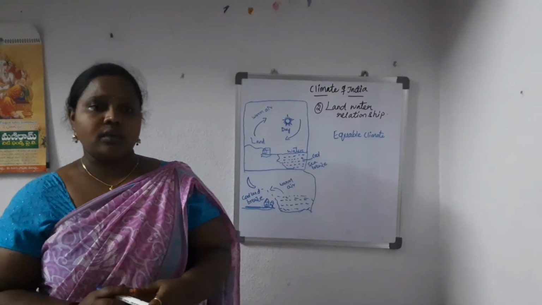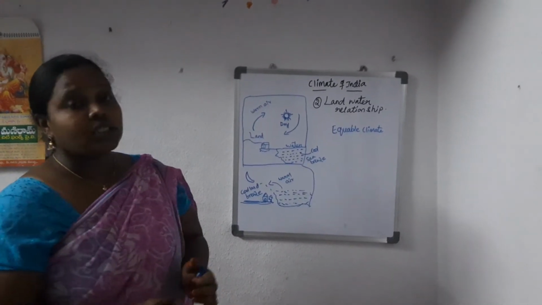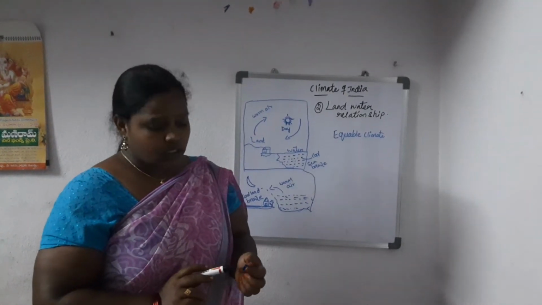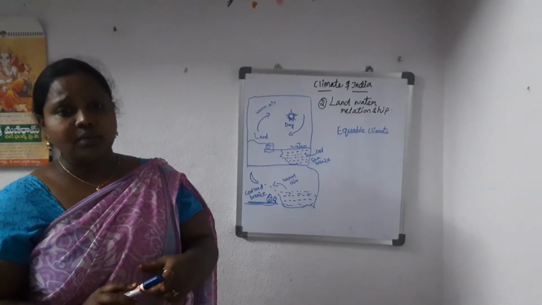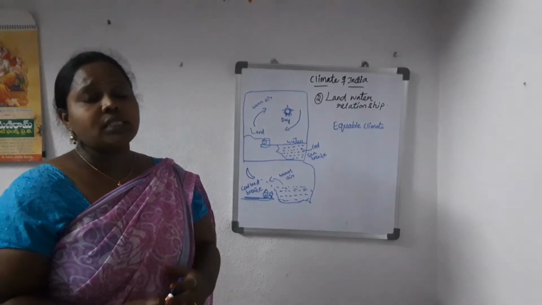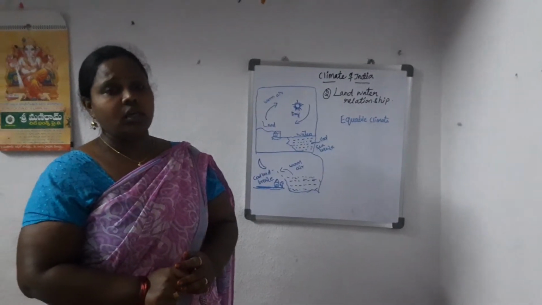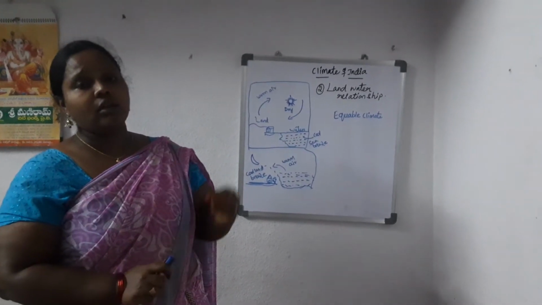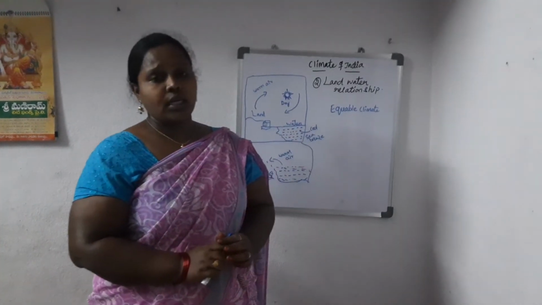Now, in India we have coastal areas. In these coastal areas, during daytimes and nights, and during winter and summer, there is not much difference in the change of temperature. There will not be much difference in weather conditions or in the temperatures of these coastal areas.